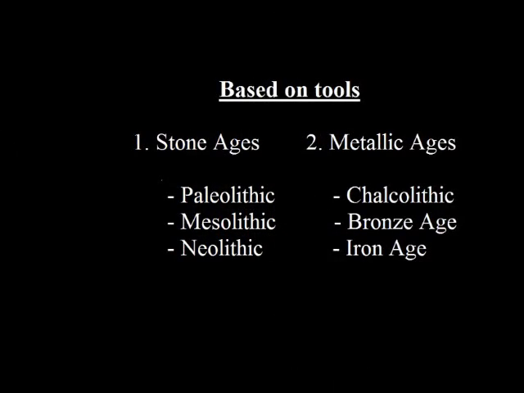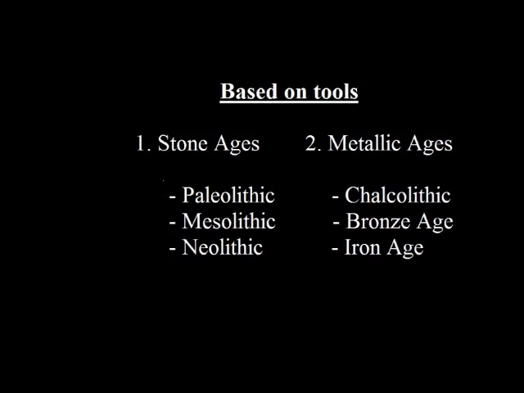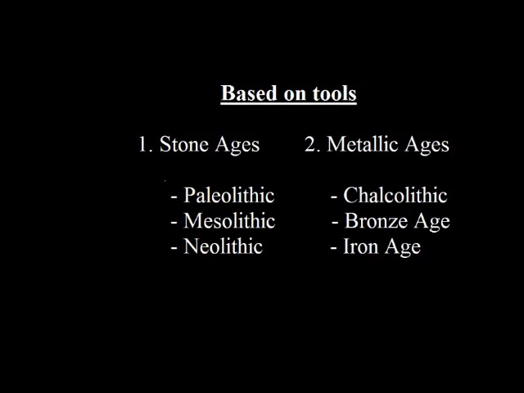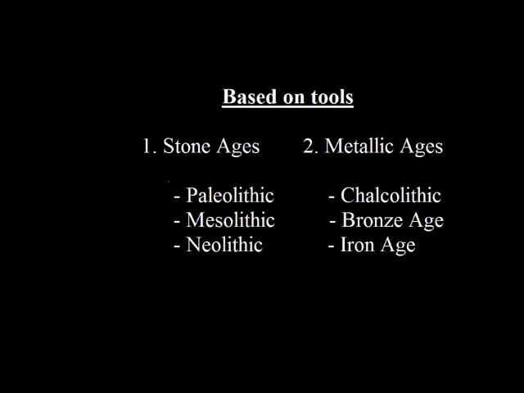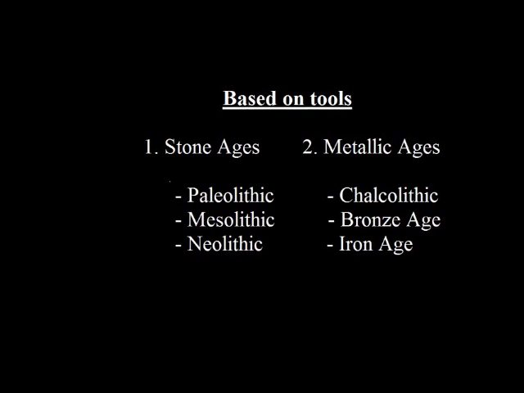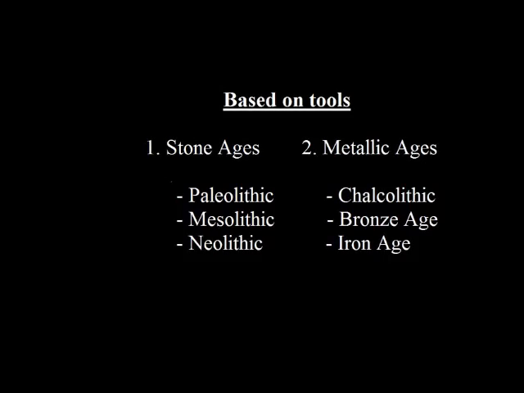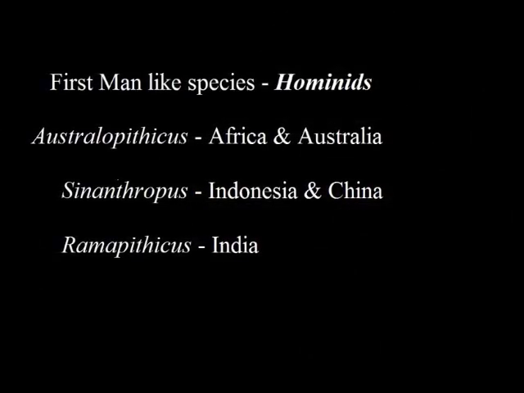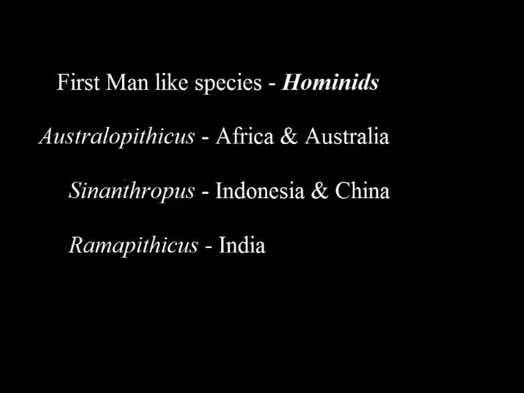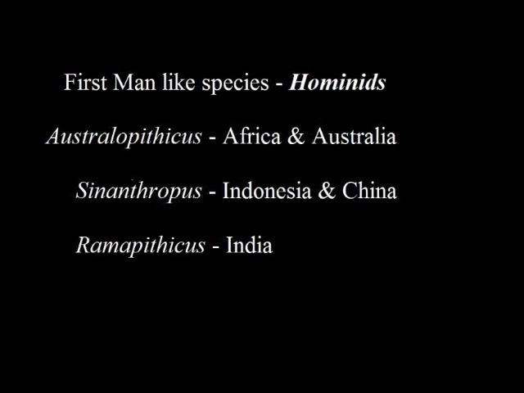Likewise, based on the tools used by man, history is divided into Stone Ages and Metallic Ages, where the Stone Age is further divided into Paleolithic, Mesolithic and Neolithic cultures, and the Metallic Ages are Chalcolithic, Bronze Age and Iron Age. We shall discuss the Stone Age first.